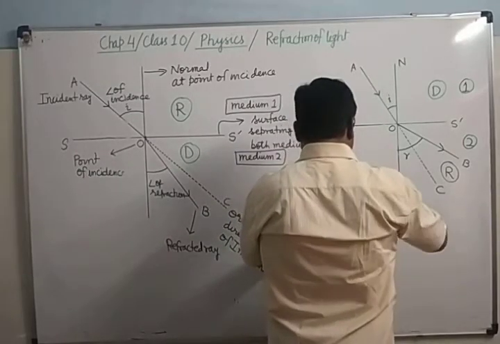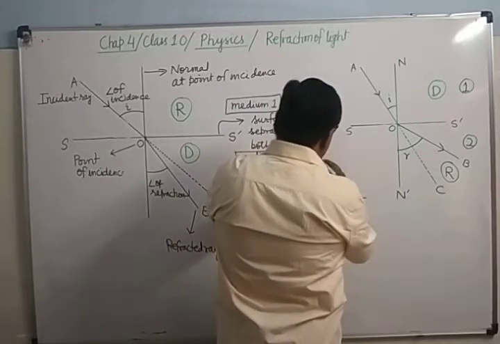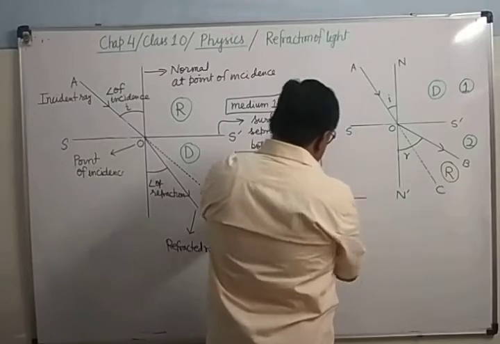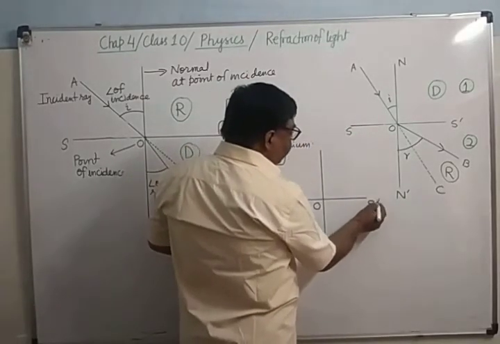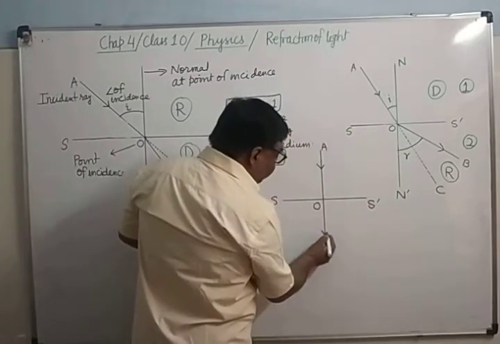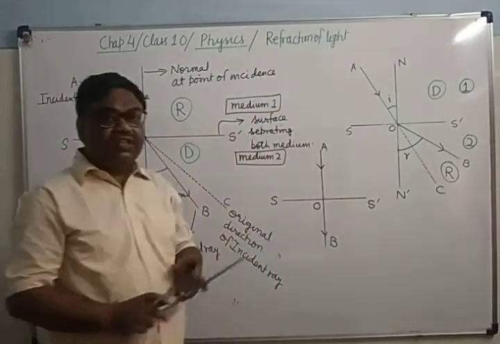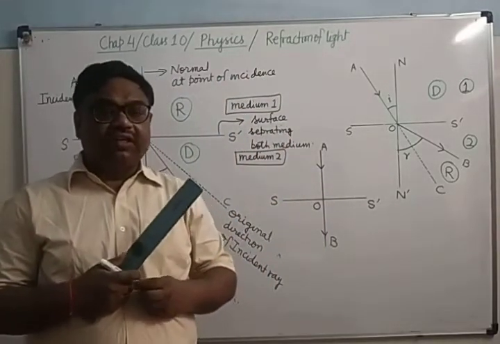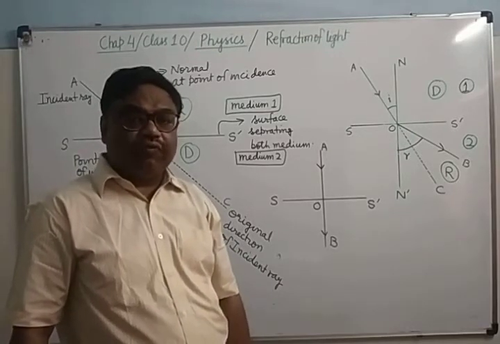For example, here the ray of light is falling perpendicularly to the refracting surface. It's clear? So what will happen? It will pass without deviation. There will be no refraction.